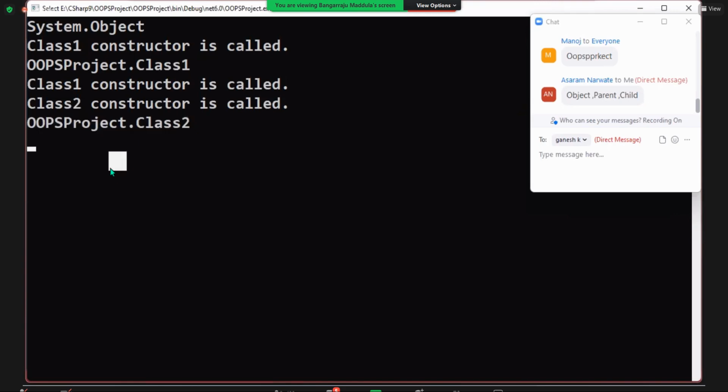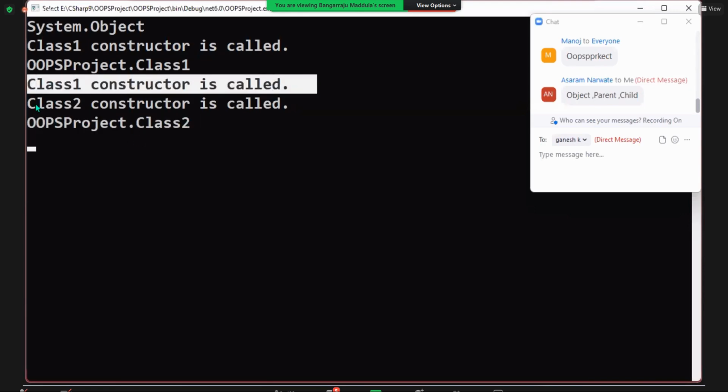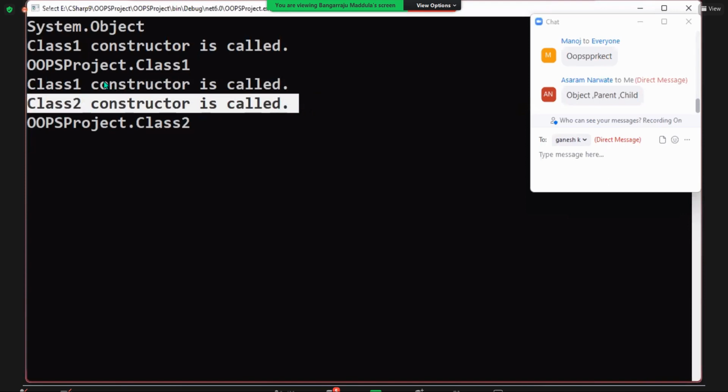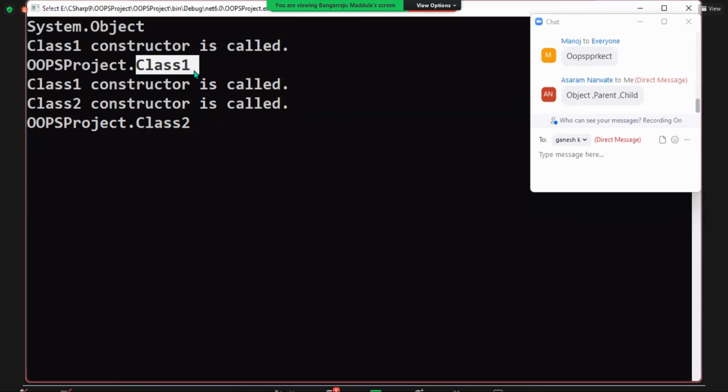See, when I create this instance, 3 constructors are called internally. What are the 3? Object class constructor, and the remaining 2 you can see here: Class1 and Class2. The message for the Object class constructor is not printing because they did not write it there. If they had written it, it would also have been shown. When I create the instance of Class1, 2 constructors are called: Object and Class1. When I create the instance of the Object class, only one constructor is called: the Object class constructor.